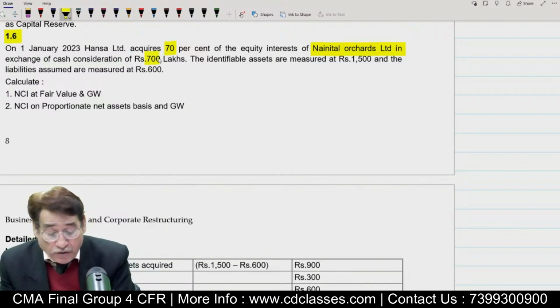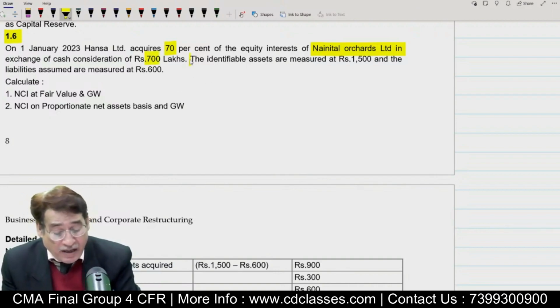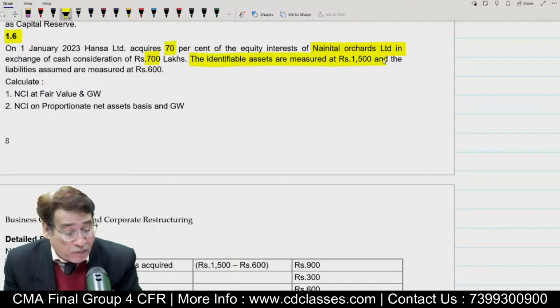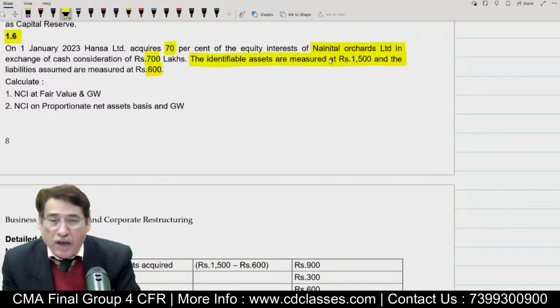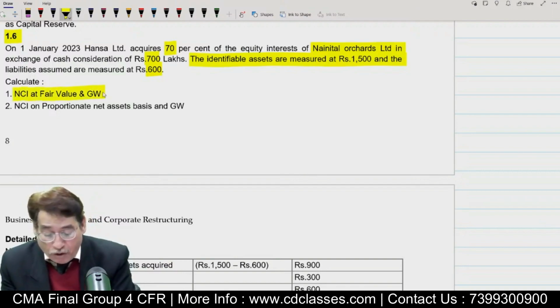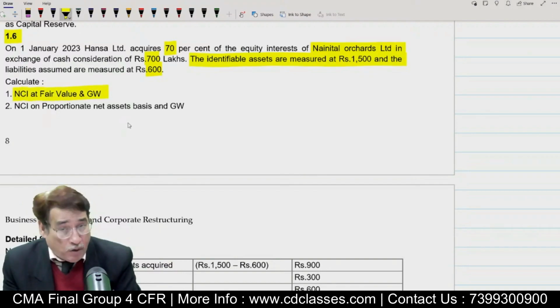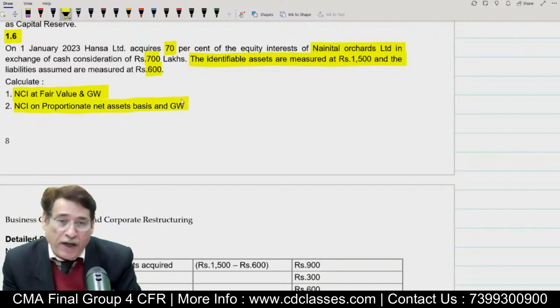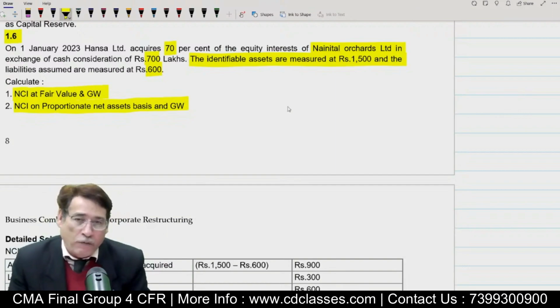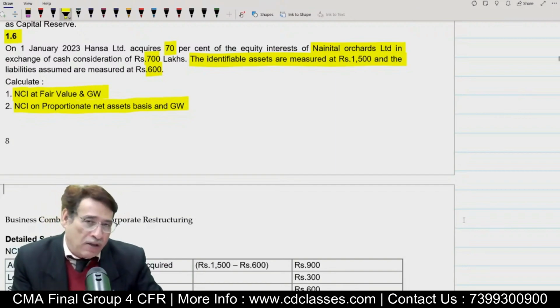In exchange of consideration of 700 lakhs. Again, it is given identifiable assets are measured at 1,500 and liabilities are 600. So you can manage this question. In this question, we have to compute NCI at fair value and goodwill, and we have to compute NCI on proportionate share of net assets basis and also the goodwill.